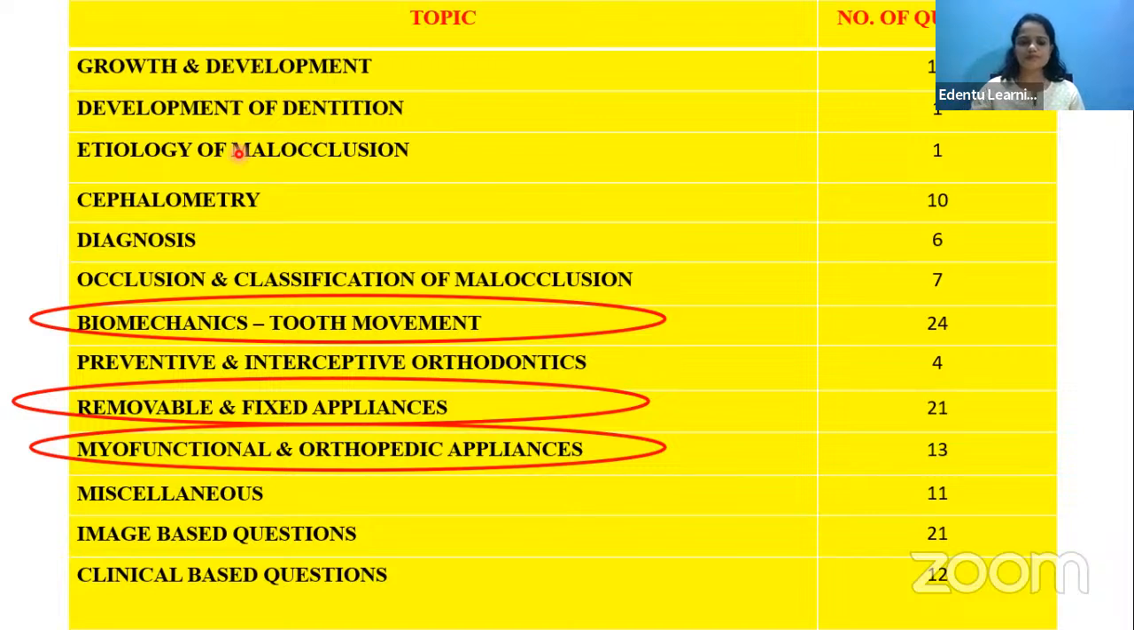So I hope you guys understood the main topics. Any questions, doctors? Any questions? Dr. Geeta, Dr. Navya, Dr. Piyush? Any doubts or any questions?